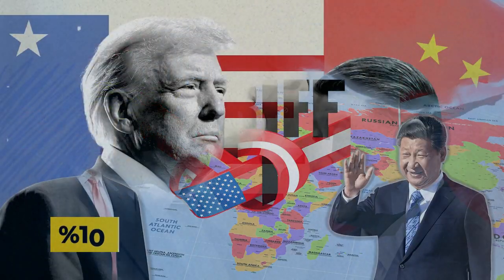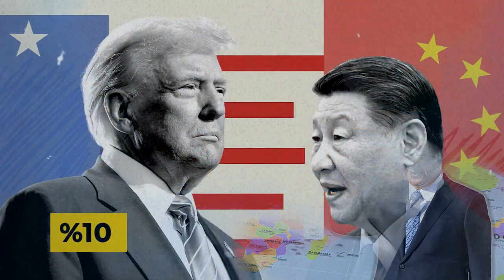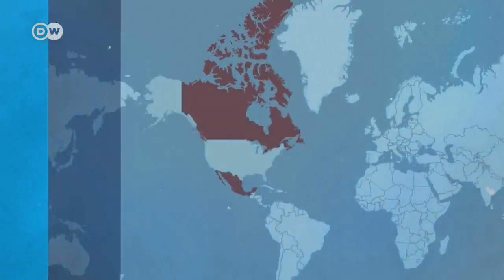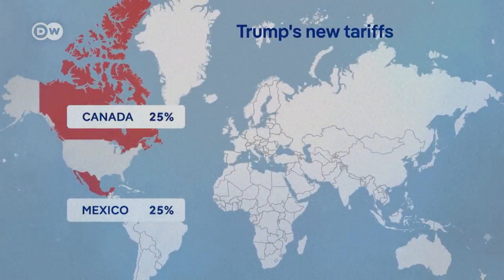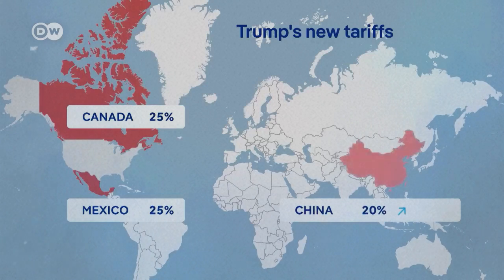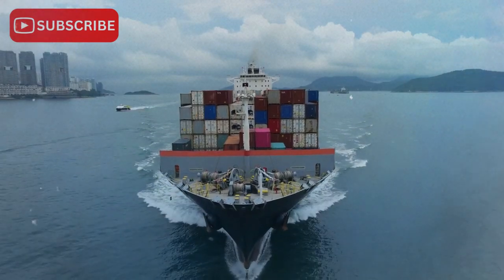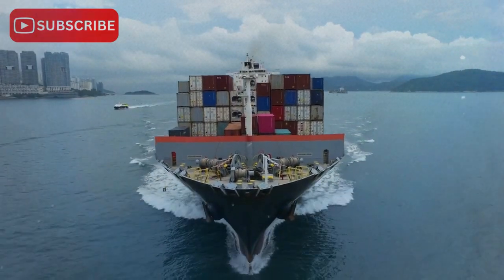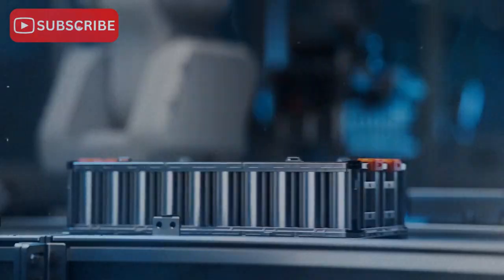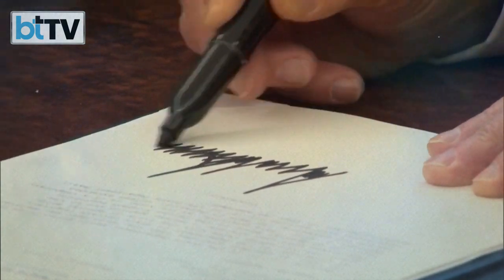China, another major player in global trade, has also found itself in Trump's crosshairs. In February 2025, the administration implemented a 20% tariff on all Chinese goods. This action was part of an ongoing strategy to address long-standing issues such as intellectual property theft and trade imbalances, despite previous negotiations and temporary truces.